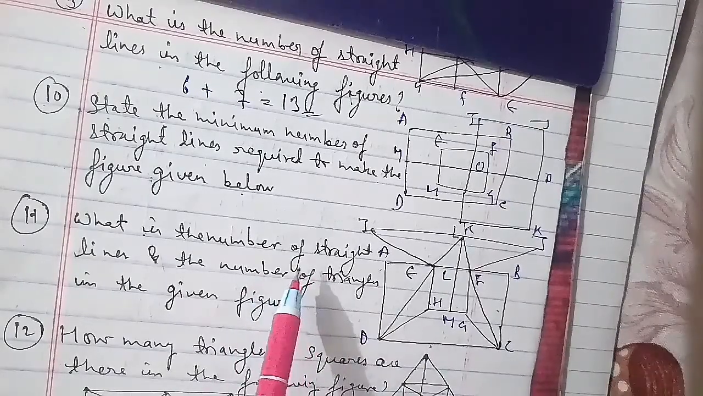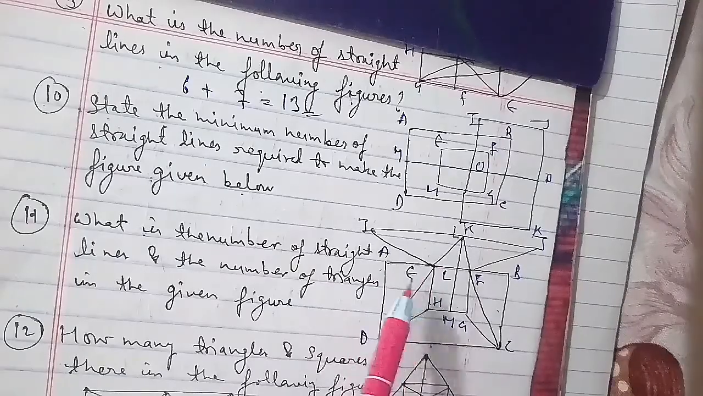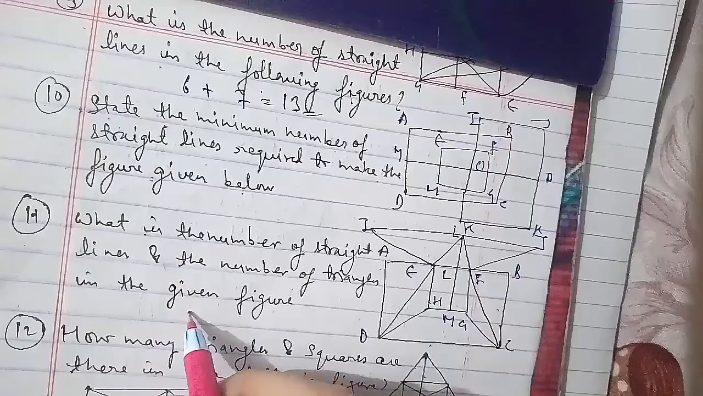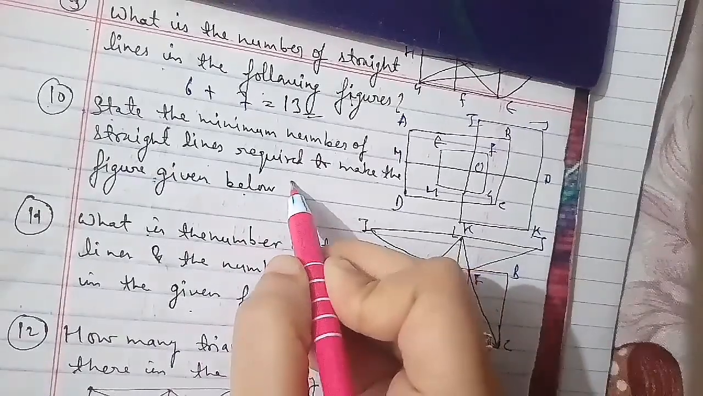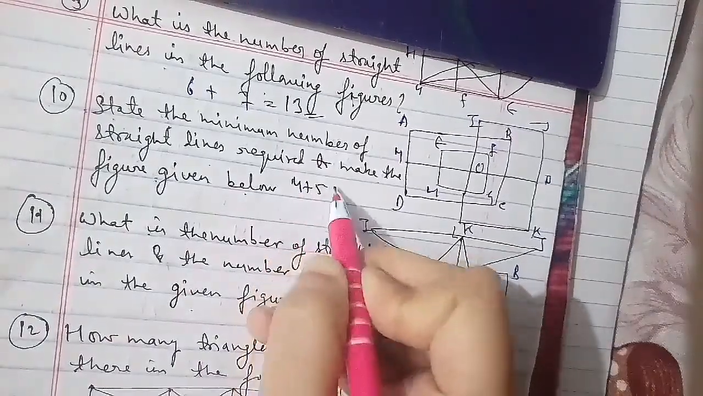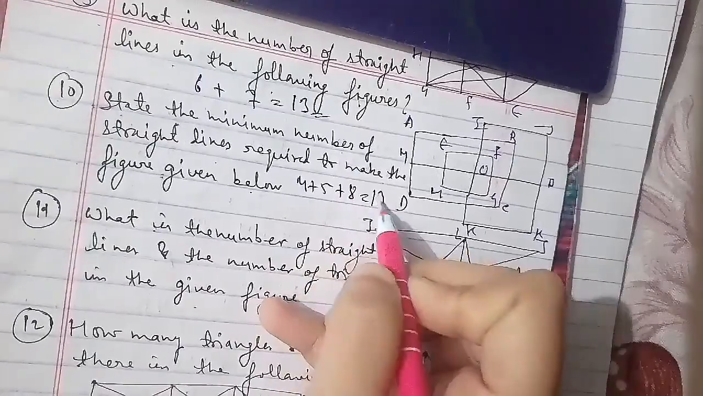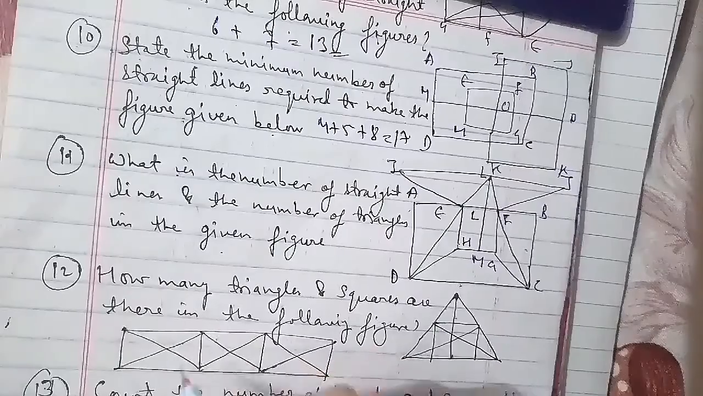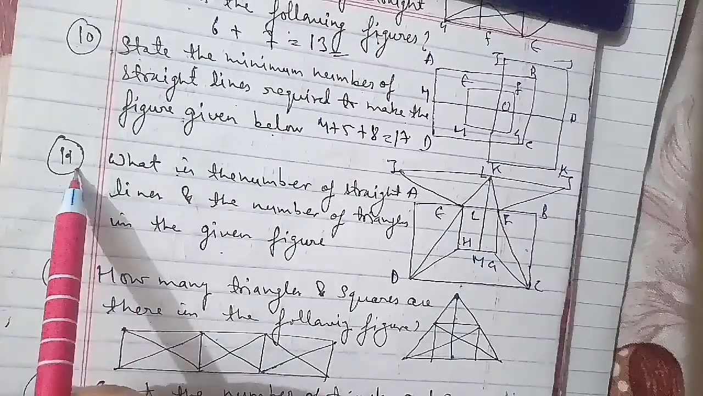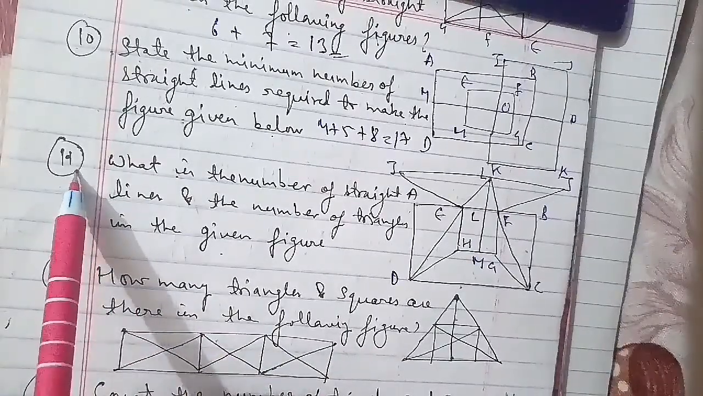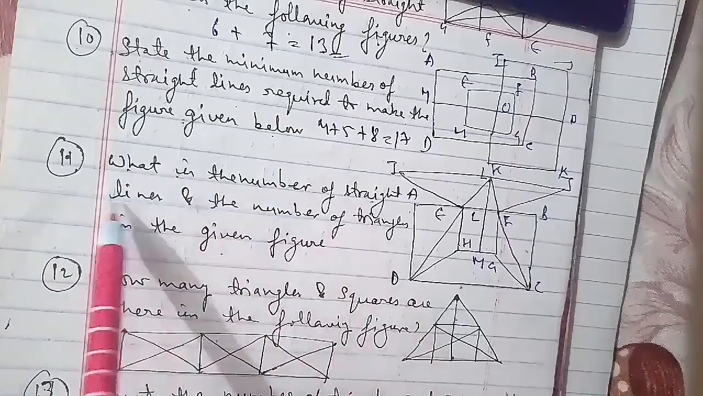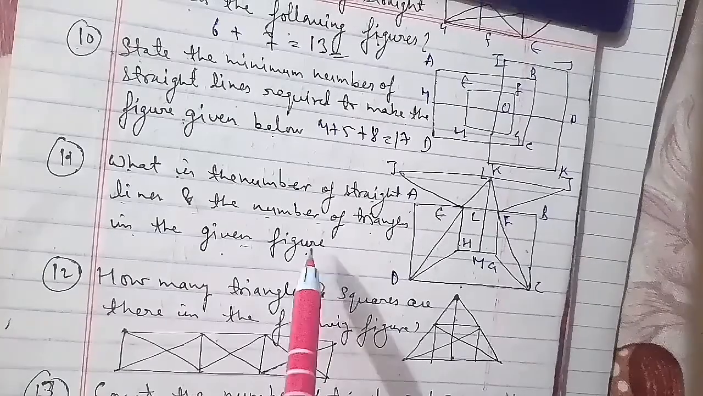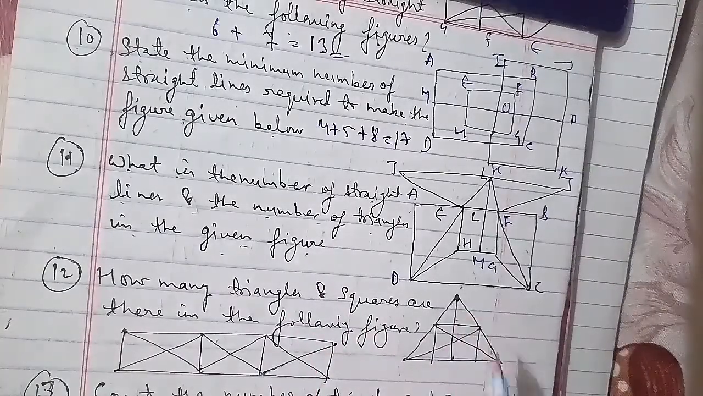We'll go ahead with another question, the 11th question of the session. What is the number of straight lines and the number of triangles in the given figure? The figure is as you can see here, and it is also an important one with respect to competitions. The options are 10 straight lines and 34 triangles, 9 straight lines and 34 triangles, 9 straight lines and 36 triangles, and 10 straight lines and 36 triangles.